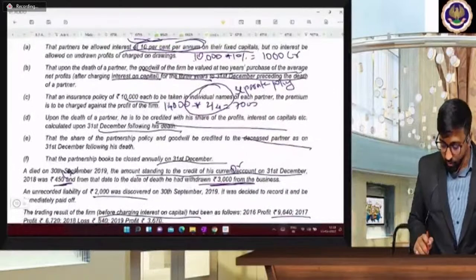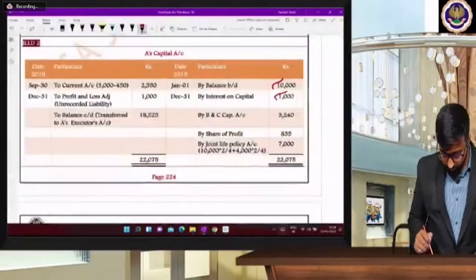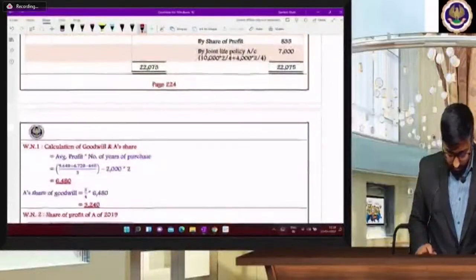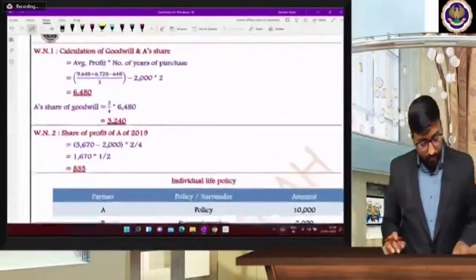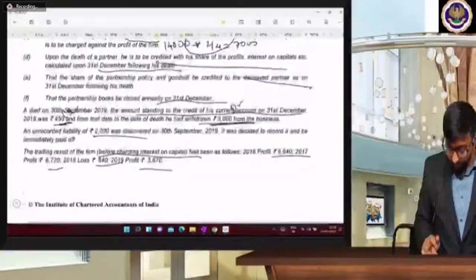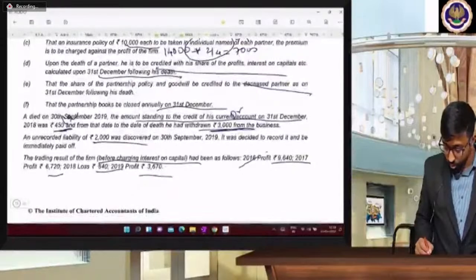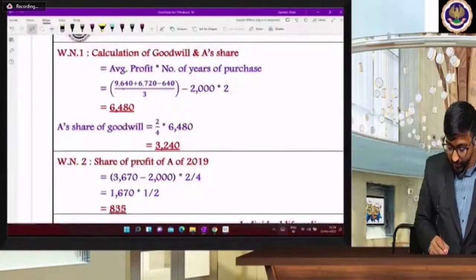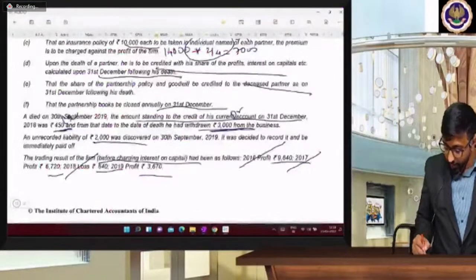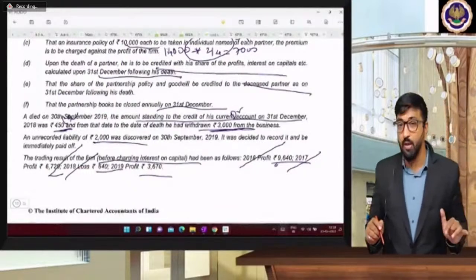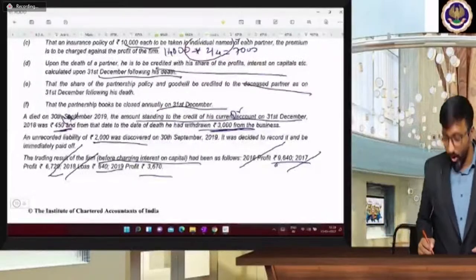So 14,000 into 2/4. Now goodwill adjustment. See how to calculate goodwill. Goodwill you have to calculate average profit of last 3 years is given in the question, na beta. So 2016, 17 and 18. 16 का कितना था? 9640. 17 का कितना था? 6720. and 18 का लॉस है. लॉस मींस इज इन नेगेटिव फिगर.